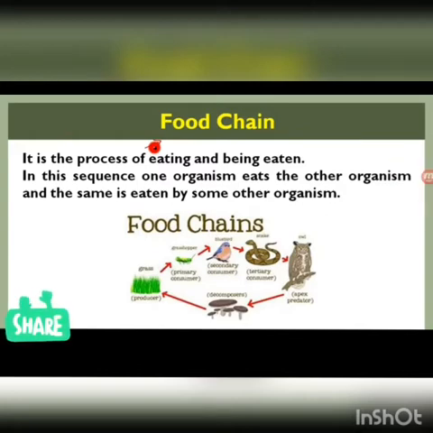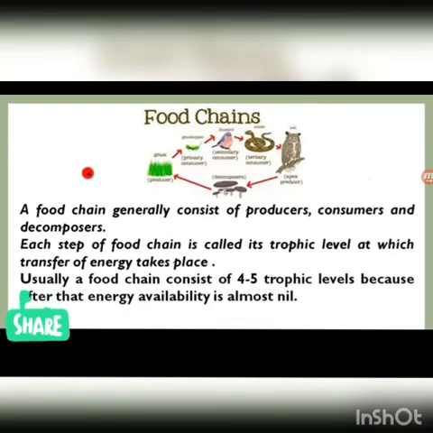Here, as you know, grass is a producer, grasshopper is a primary consumer, the bird is a secondary consumer, the snake is a tertiary consumer, and the owl is a predator, and then decomposers. So generally, a food chain consists of producers, consumers, and decomposers.